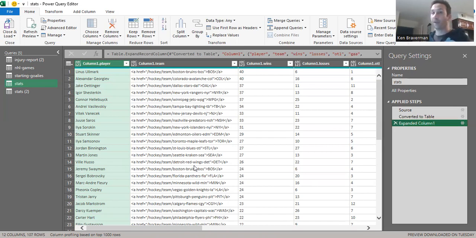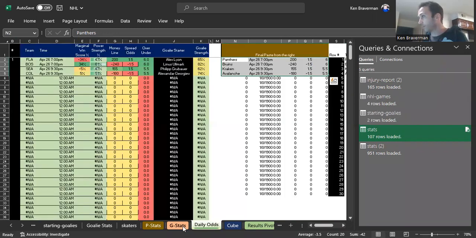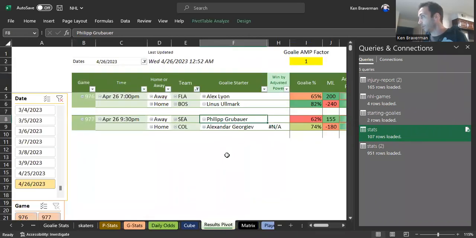So it should be amazing. I will be doing a couple of videos, one specifically for each sport, because as we were looking over this one for NHL, you can see that there's just these two that you have to change the date in, and that's it. The rest of them just all refresh automatically, and you get your projections for the day.